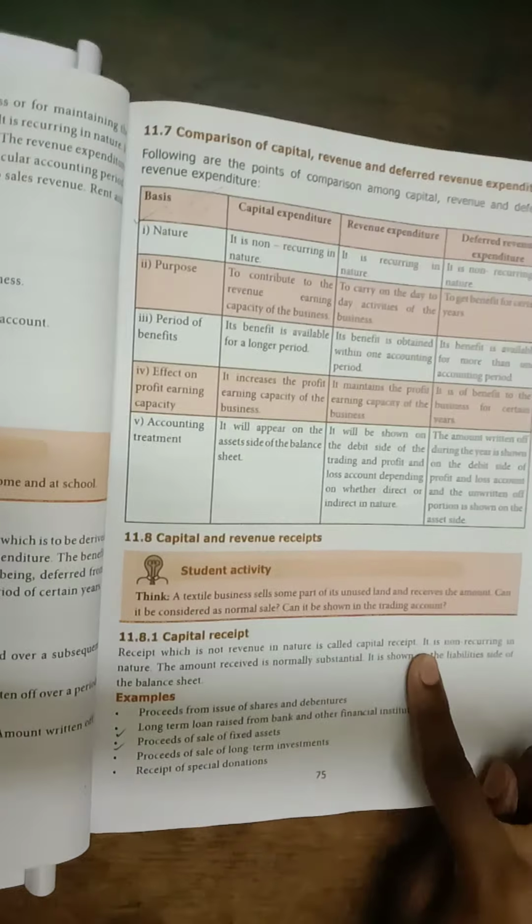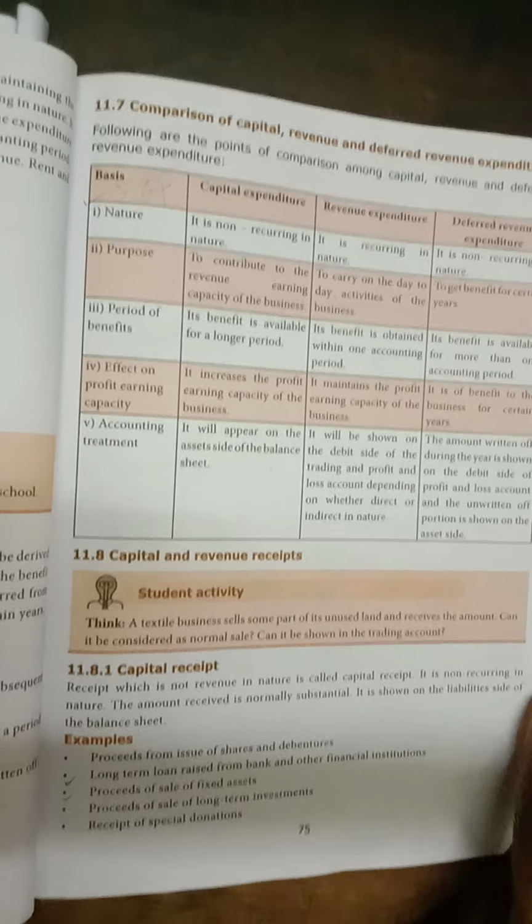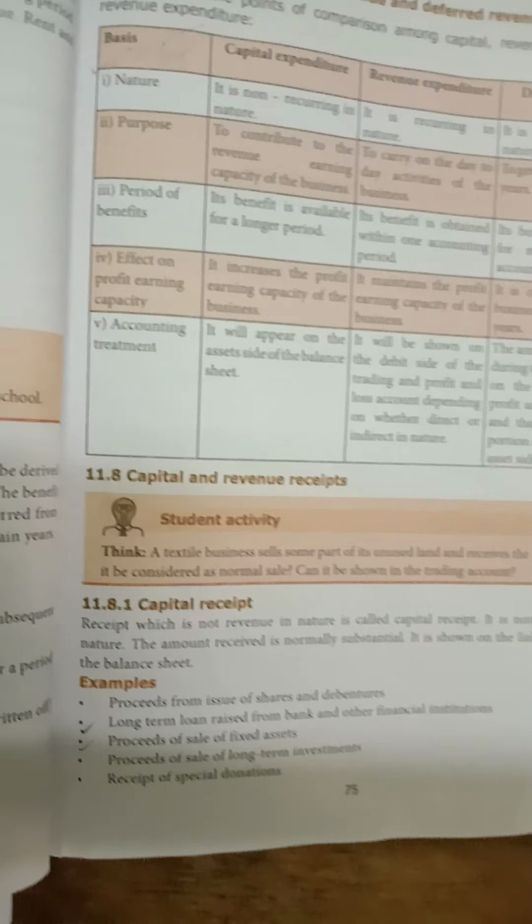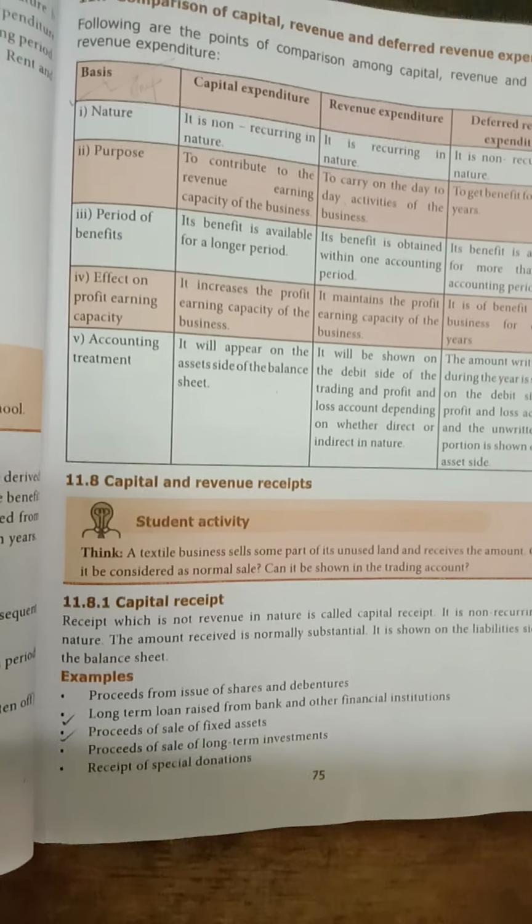Let me read it for you. A receipt which is not revenue in nature is called capital receipt. It is non-recurring in nature. The amount received is normally substantial. It is shown on the liability side of the balance sheet.